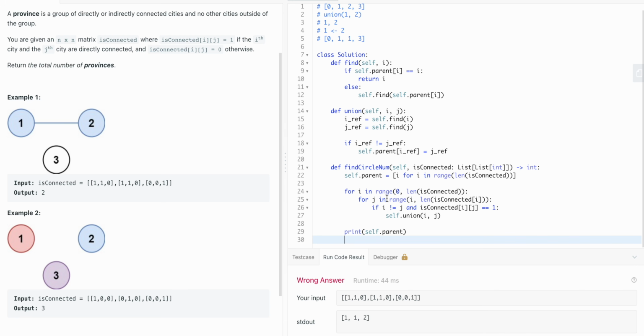So now we want to count the number of unique sets, and we can do this by calling find on every index and taking the parent and adding it into a secondary dictionary. So this is adding more to the space complexity, because it's O of n, we would have the number of indices in the matrix, since in the worst case scenario, every province is unique.